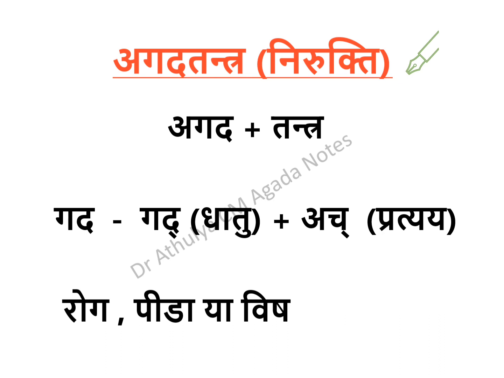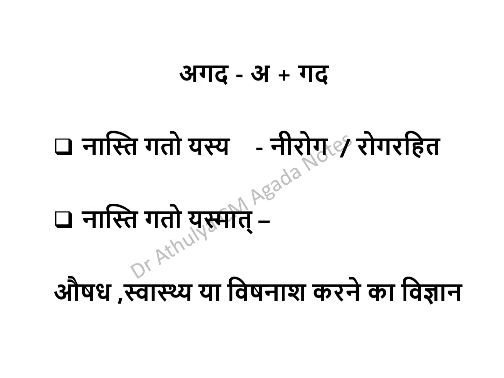When it combines, the word Gada comes, and its meaning is Roga, Peeda, Vyadhi or Visha. Gada means any Roga, Peeda or Visha. Then, when the A is added, the Nirukti of Agada comes as Nasti Gado Yasya, which means Niroga, the state free of disease.